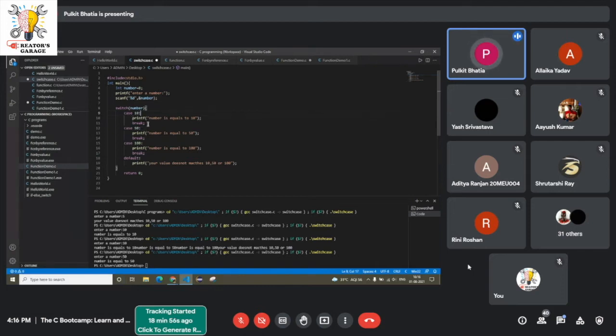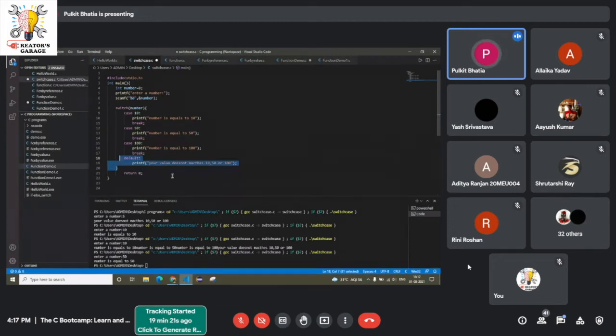You write a break statement if you do not want to run the other statements, and if you want the other statements to run, you don't write break here. In the last, you write the default statement. This is switch case.